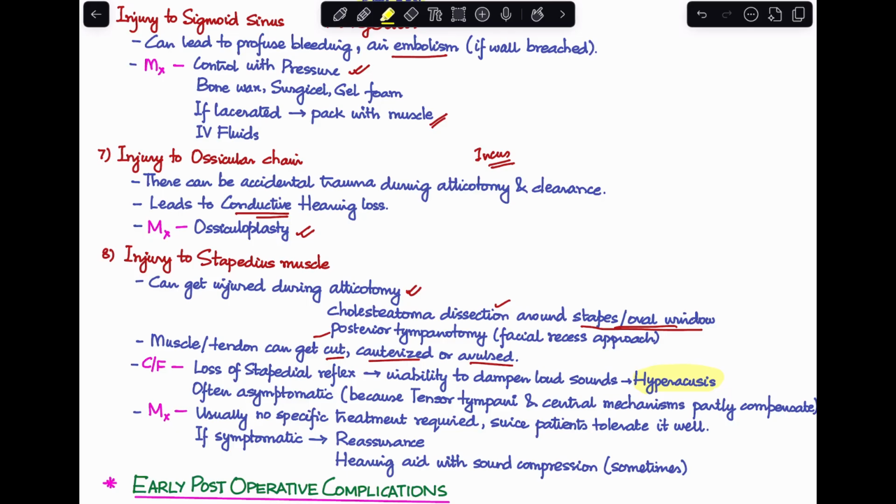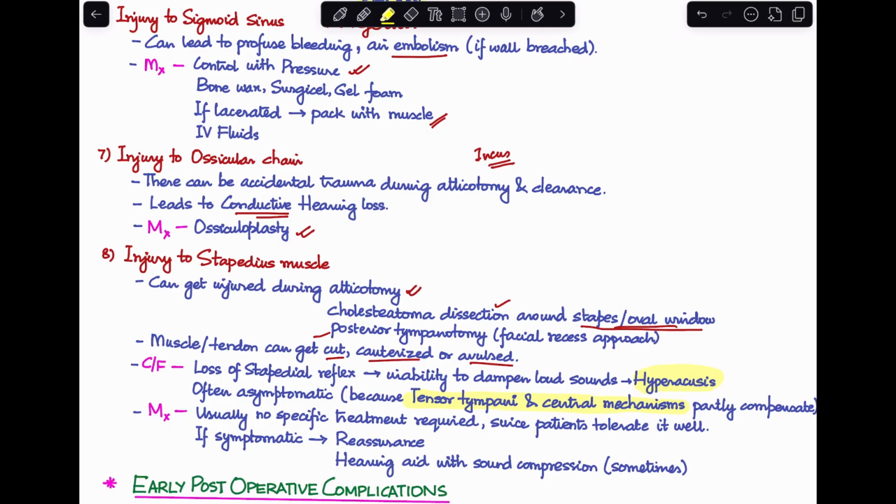But oftentimes, the patient may also be asymptomatic, because most of the time, even if there has been an injury to stapedius and it is not able to dampen the loud sound, its function is compensated by the tensor tympani and other central mechanisms. So the patient may end up being asymptomatic despite having an injury to the stapedius muscle. In these cases, usually we do not require any specific treatment because the patients tolerate this very well. But if the patients are very symptomatic and complaining of the sensitivity, you can just reassure the patient. And in very few cases, we may even give a hearing aid with sound compression.